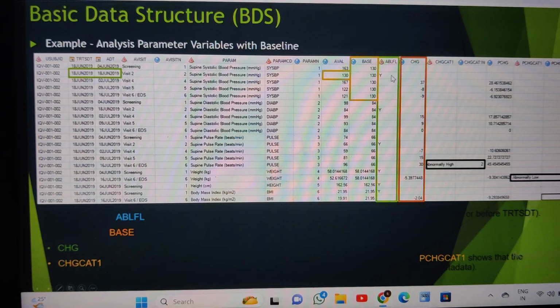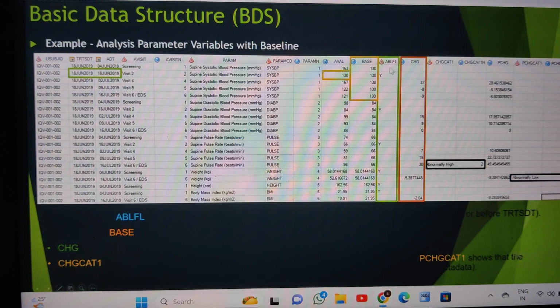You should derive the ABLFL. How did you derive the baseline flag at the SDTM level? The same logic applies here: latest non-missing value prior to the treatment. Is that clear or do you still have doubts? It's okay, sir.